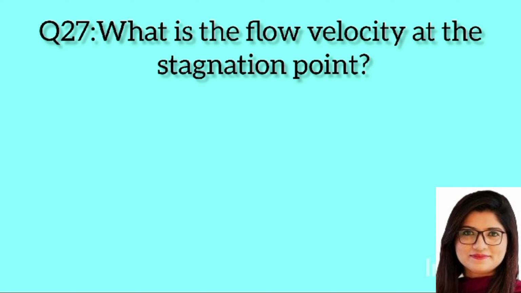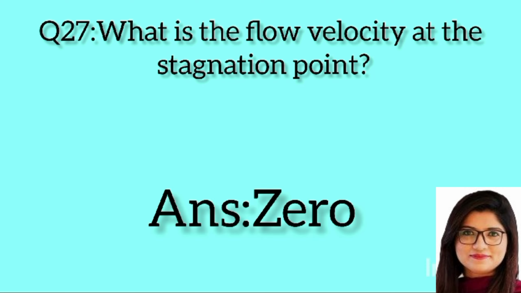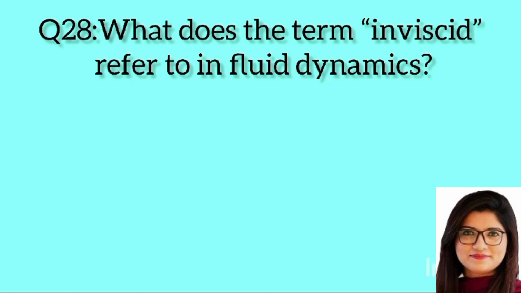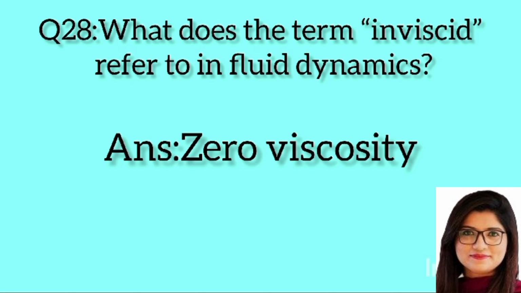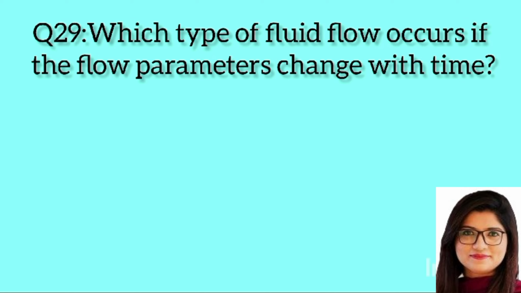Question 27. What is the flow velocity at the stagnation points? Answer: 0. Question 28. What does the term inviscid refer to in fluid dynamics? Answer: zero viscosity.